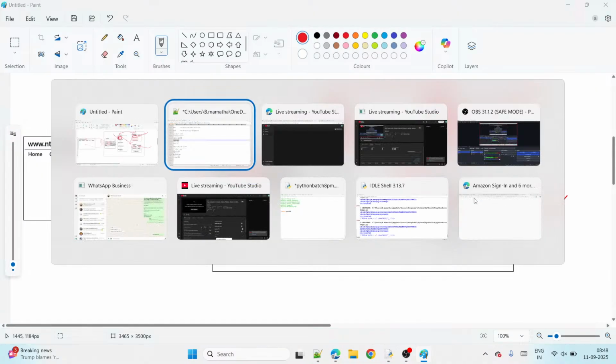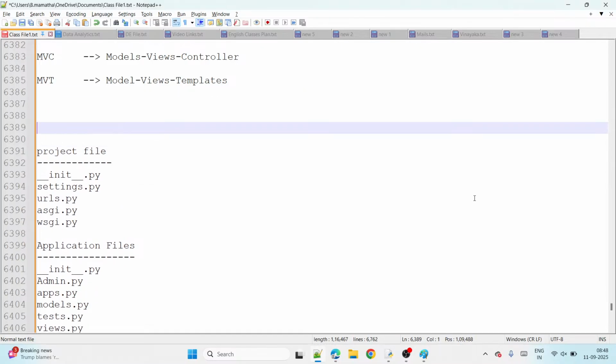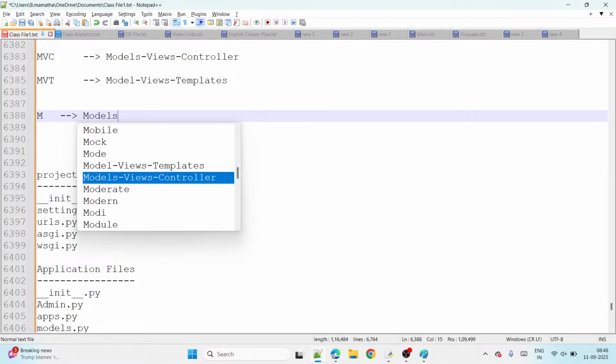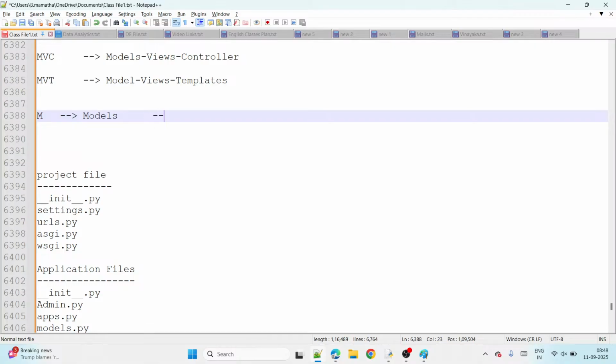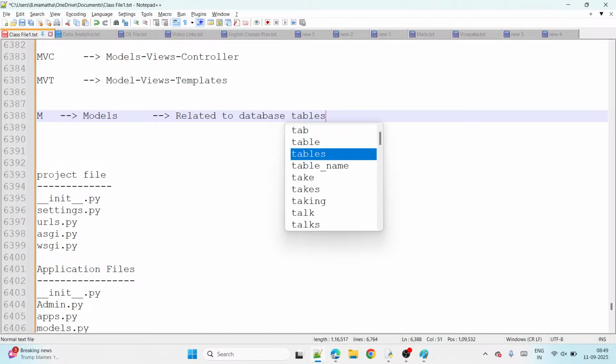All right. Now let's go here. Tell me now, in models, M is for what? M is for models. In models, which code do we write here? Related to which one? Database tables, guys, right? Database tables code.